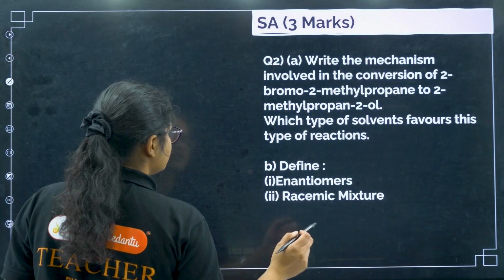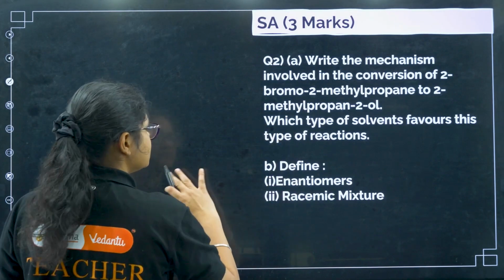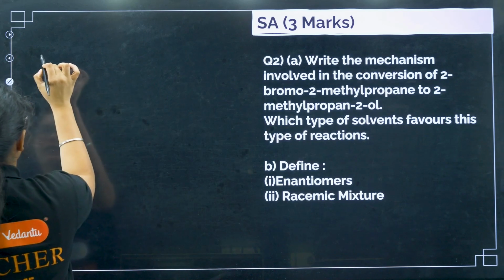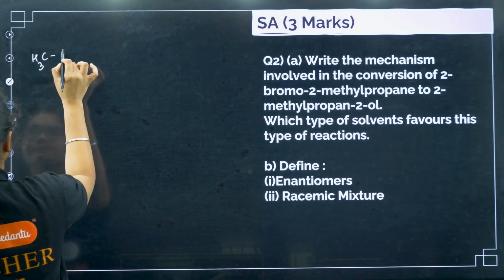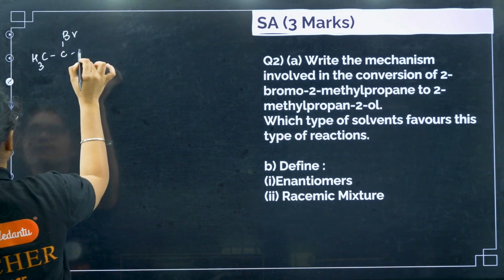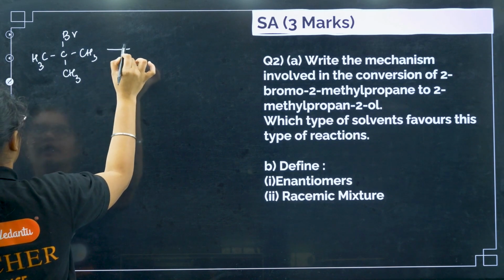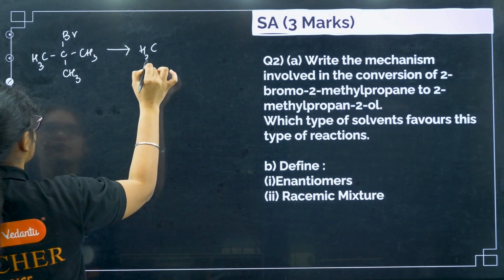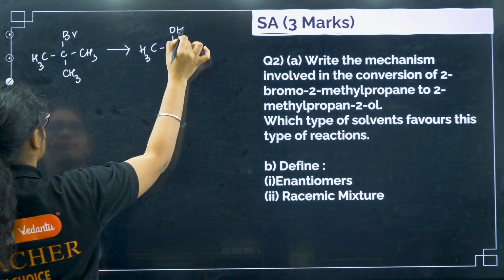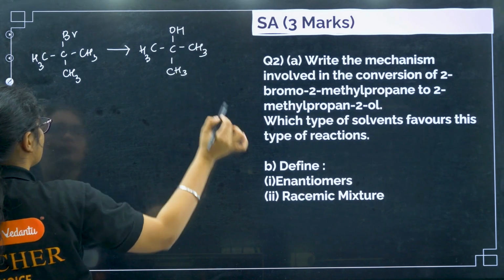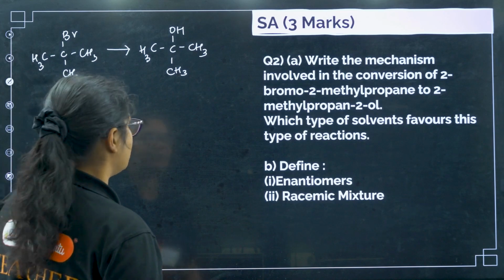Whenever a conversion is asked, first mention what is getting converted to what. You have 2-bromo 2-methyl propane, and you want to convert it into 2-methyl propane 2-ol.